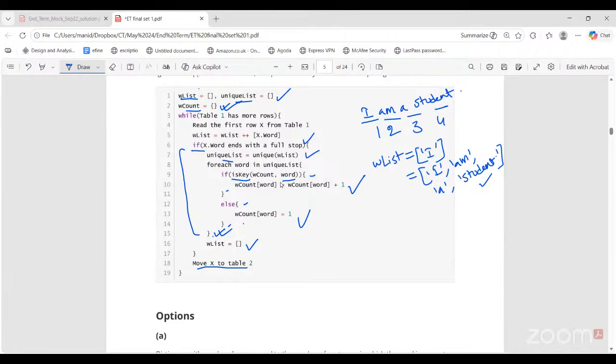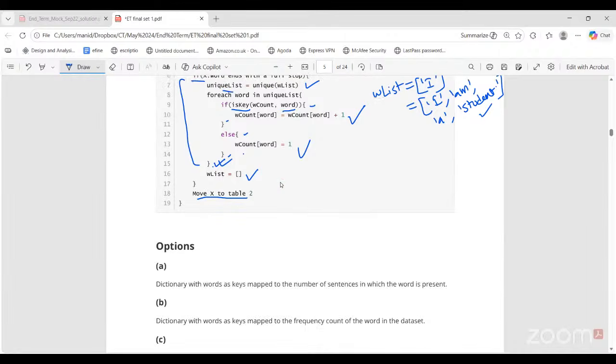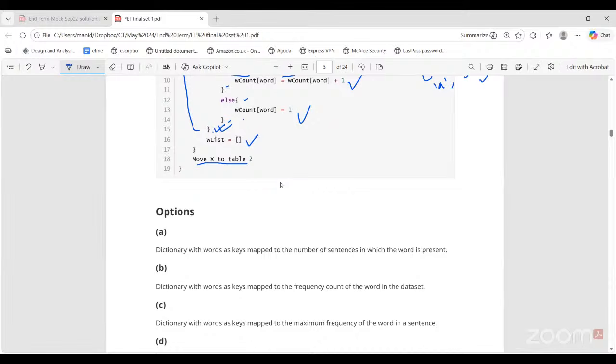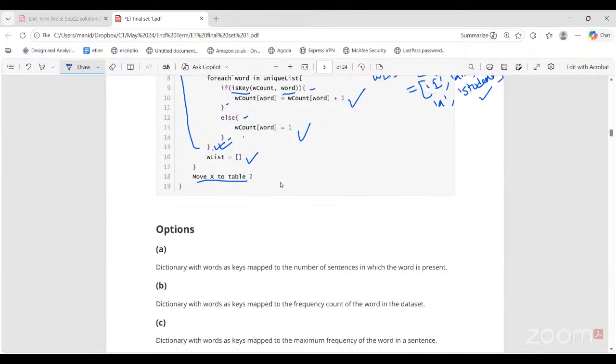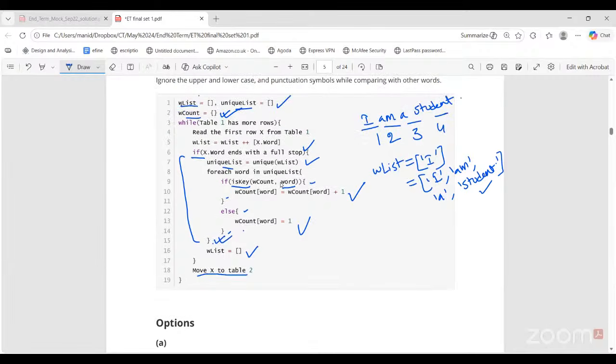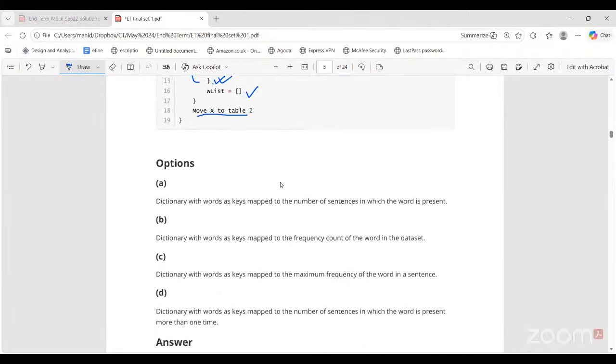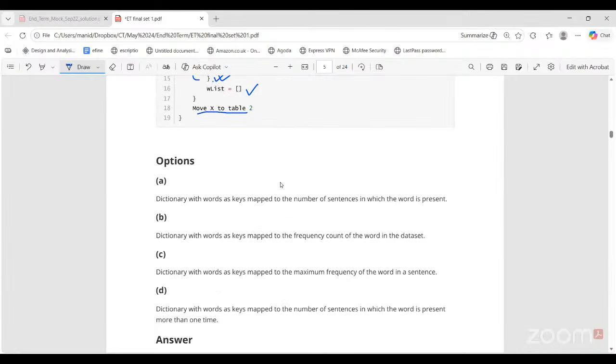So the first option is saying that it is a dictionary with words as keys mapped to the number of sentences in which the word is present. So if a word is present twice in a sentence, how many times is it counted? Only once, because we are checking how many times this word has occurred in the sentences. We're not checking the word frequency, but in how many sentences this word has occurred. So the first option seems to be right. Let's see why the other ones are wrong.